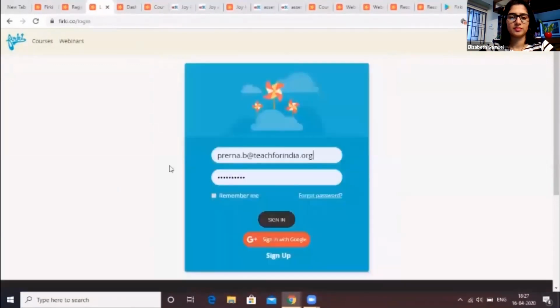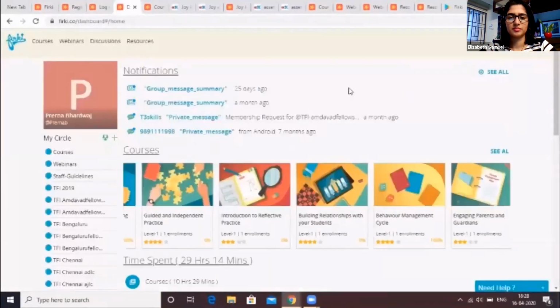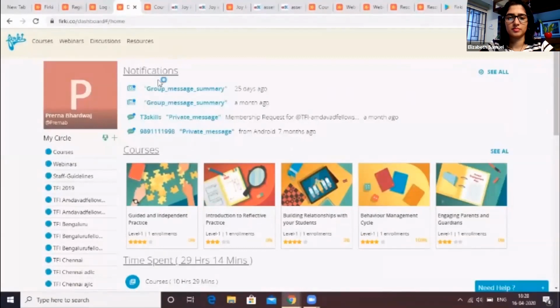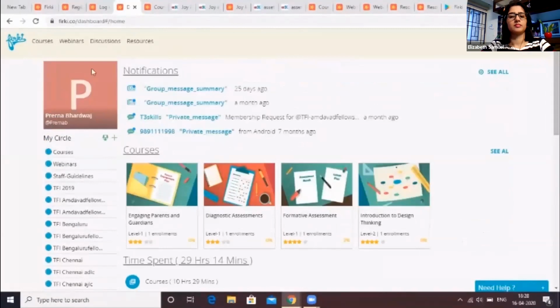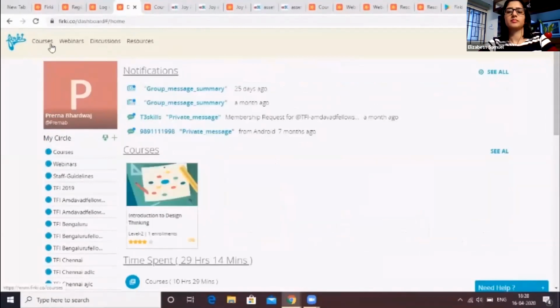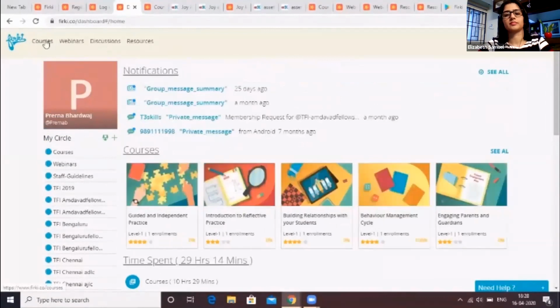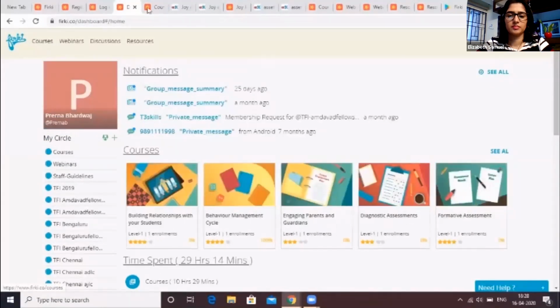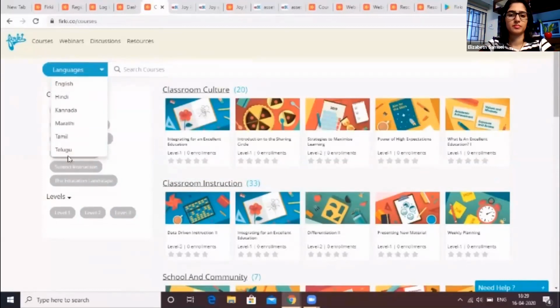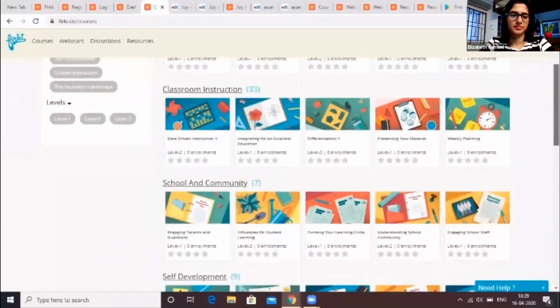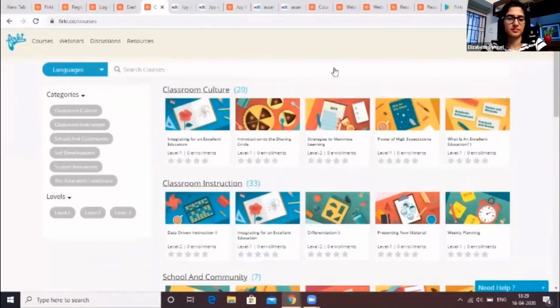Once you create your account and log in with your credentials, you will be directed to the dashboard. The dashboard would have notifications related to your profile, course progress, time spent, and your FIRKI discussion groups. To access different pedagogical courses, you can click on the courses link on the top left of the screen. The courses page allows you to choose courses based on difficulty level and category. The courses are also available in different regional languages. Feel free to browse the different courses we have in our catalog using the search bar above.